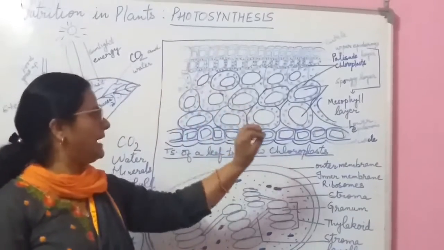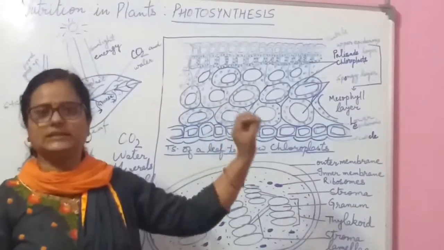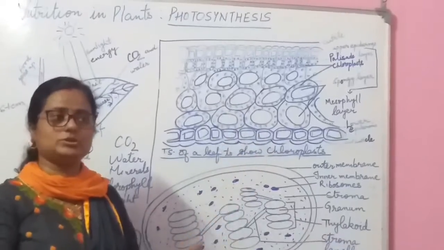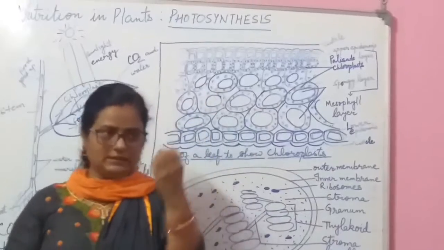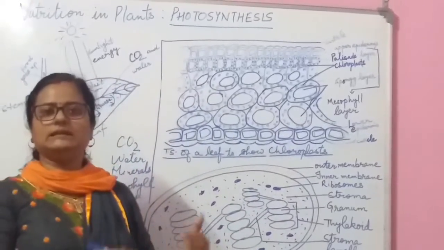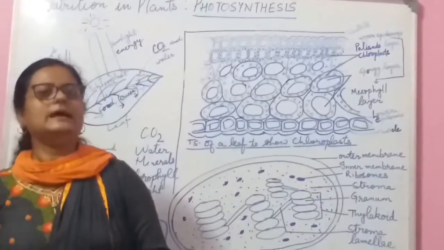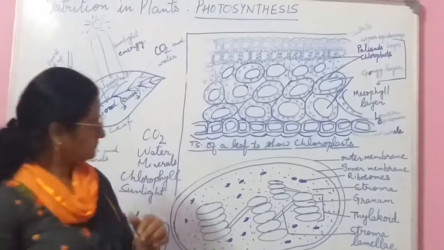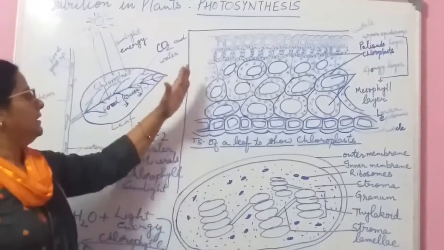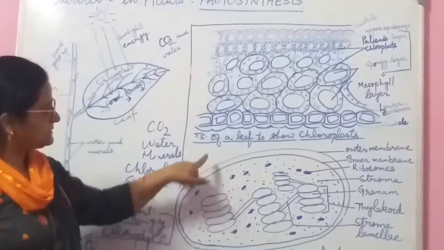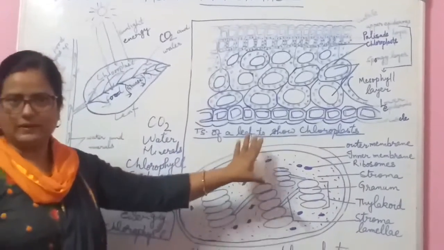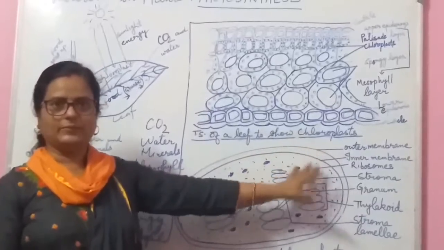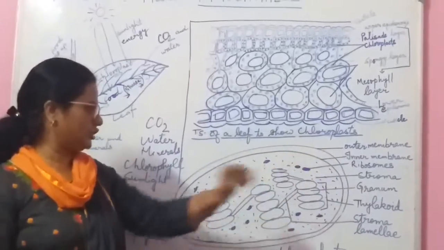These chloroplasts are the site or center where the process of photosynthesis takes place, means how the light energy gets trapped here and then converted into glucose. Now, in the next step, this is the complete structure of a chloroplast. You learned about the structure of the chloroplast in class 9th.